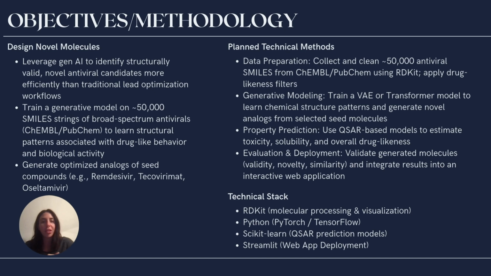To do this, we'd like to train a GenAI model on approximately 50,000 SMILES strings of broad spectrum antivirals collected from ChEMBL and PubChem. SMILES strings are just the chemical structure in string form. By learning structural patterns associated with drug-like behavior and biological activity specifically, we hope the model can generate optimized analogs of known seed compounds.